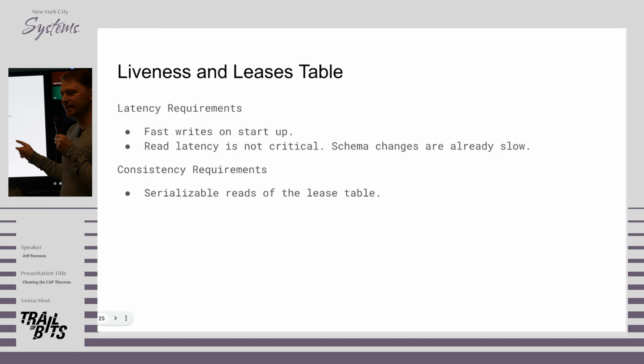We don't really care about read latency. The only things that ever need to read leases or check whether a SQL liveness session actually exists are in non-critical cases, like recovering a schema change or starting a schema change or recovering some internal jobs that are not user-facing. So we don't care about how long it takes to read these things, but we do need serializable reads of the lease table because the schema changer has to be able to check to ensure that there are no leases outstanding that would block the schema change.